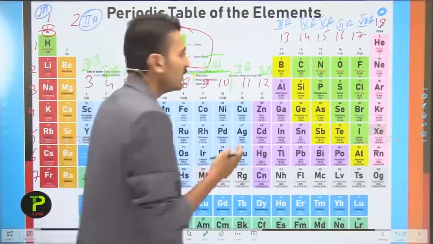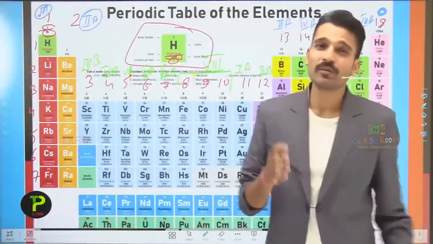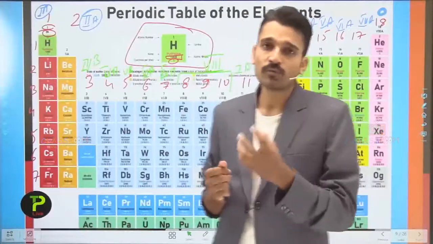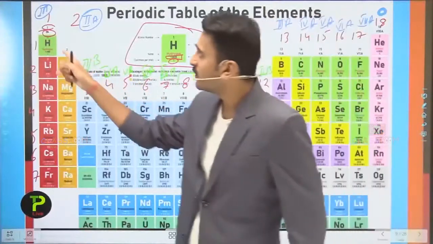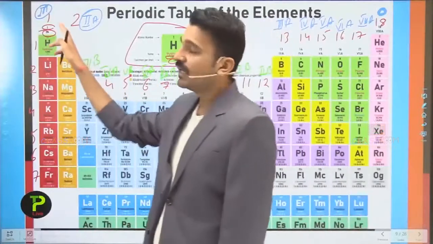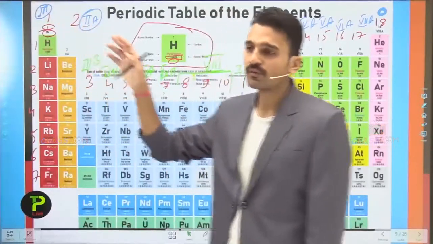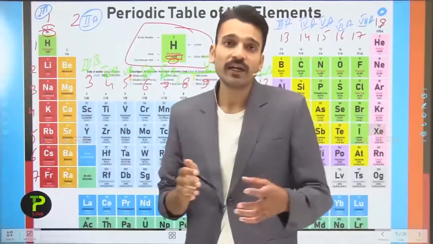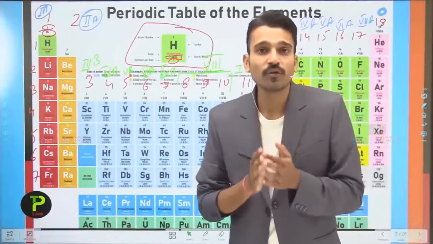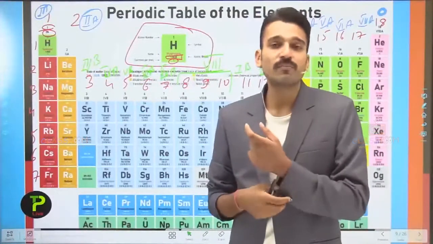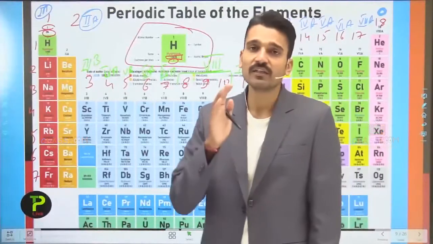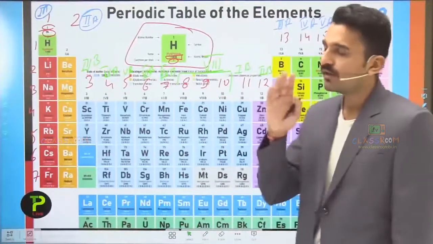As you remember, Mendeleev also gave subgroups along with the groups. For example, here you can see 1A, so it has two parts. 1A and 1B are the subgroups of group number 1, which is present in Mendeleev's periodic table. It is just the rearrangement of elements in increasing order of their atomic number.